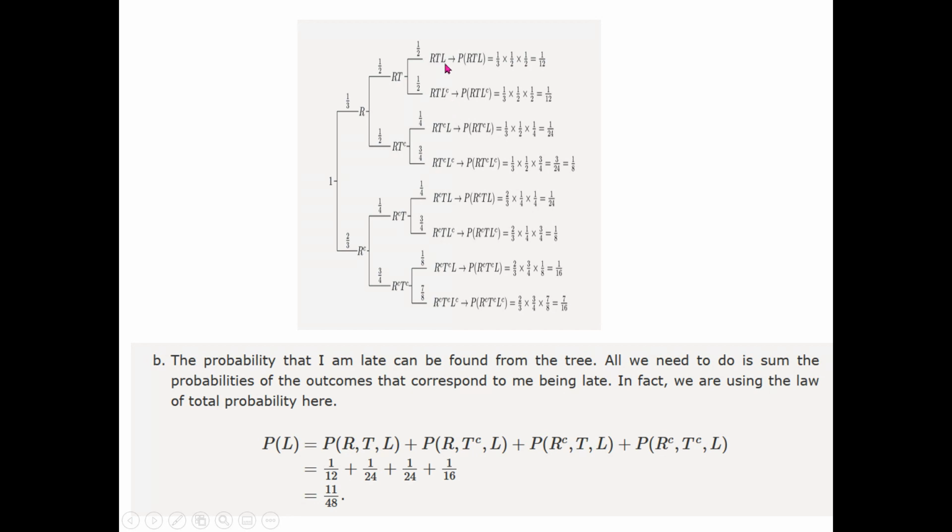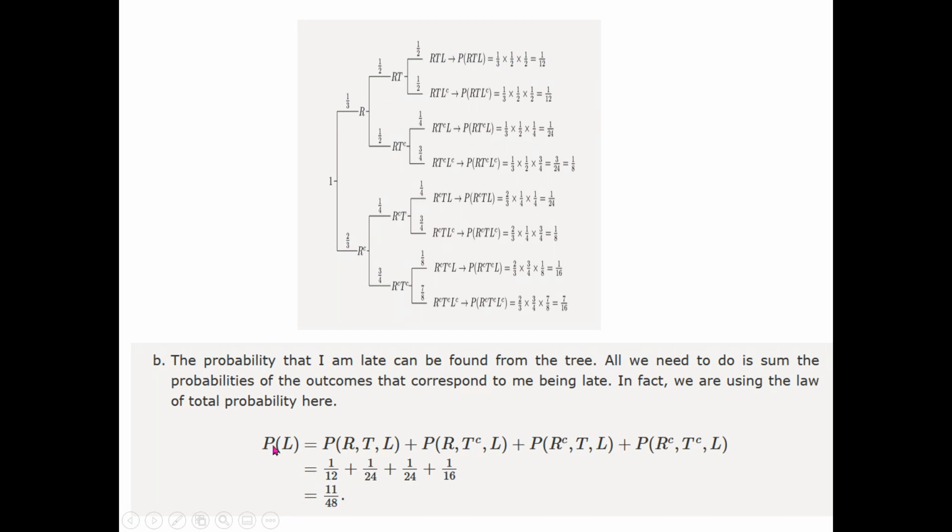So L is here RTL, then RTCL, then RCTL, and then RCTC and L. So these are all combinations where a person is arriving late, and we're simply adding all these probabilities, because for a given person who is arriving late, either he will be facing this combination or this or this or this. So we have added these probabilities. And how these probabilities are being calculated, as I just explained, by multiplying the previous probabilities of the previous events that are related to this combination. So we can get the answer 11 by 48.